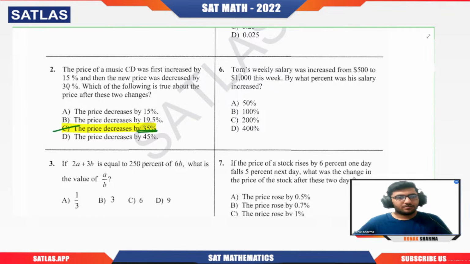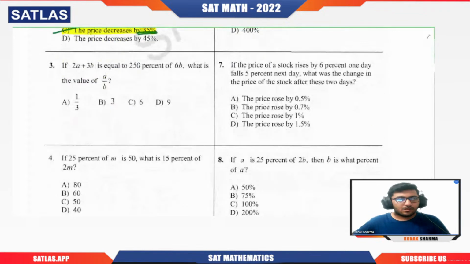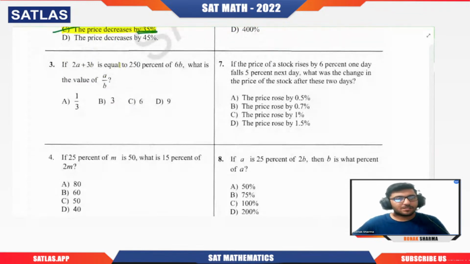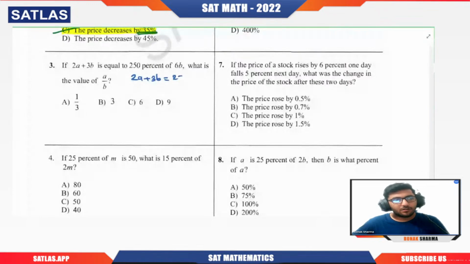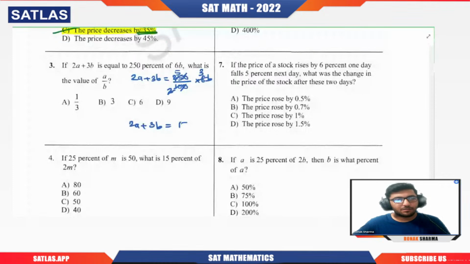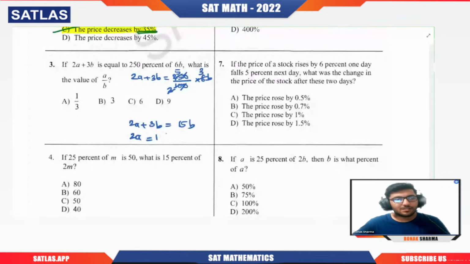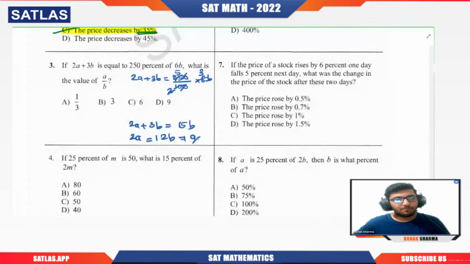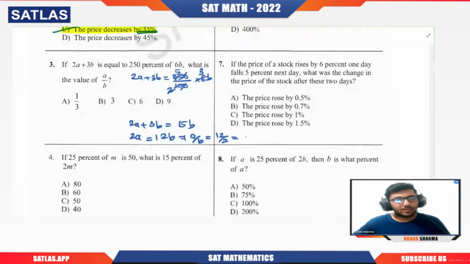Okay, now next question. If 2a plus 3b is equal to 250% of 6b, what is the value of a by b? Very simple. 2a plus 3b is 250% of 6b, and 250% means 250 by 100 into 6b. So clearly the 10s cancel out, and cancelling with 5, 5 5s are 25, 5 2s are 10, and 2 times 3 is 6. So 2a plus 3b is equal to 5 into 3, 15b. From here, 2a is equal to 15 minus 3, that is 12b. From here, a by b is 12 by 2, that is 6. Simple question.